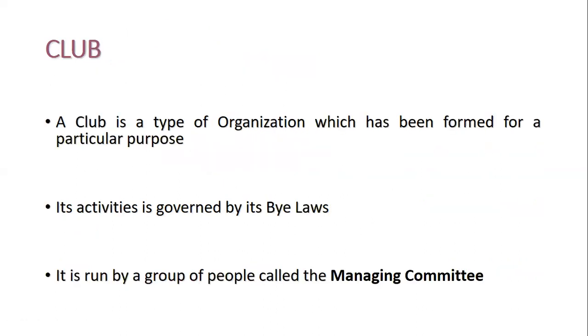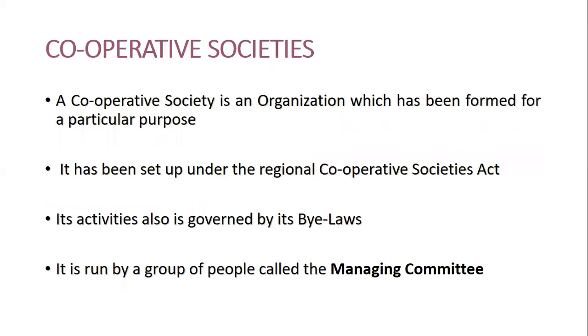A club is a type of organization formed for a particular purpose. Its activities are governed by its laws. It is run by a group of people called the managing committee. A cooperative society is an organization formed for a particular purpose. It has been set up under the Regional Cooperative Societies Act. Its activities are also governed by its bylaws. It is run by a group of people called the managing committee.